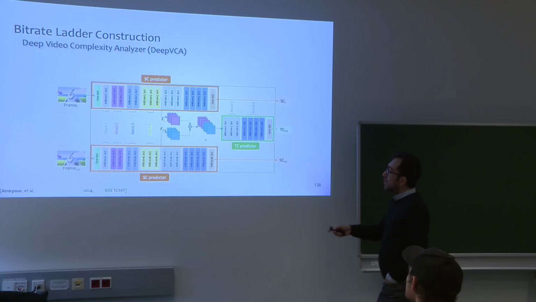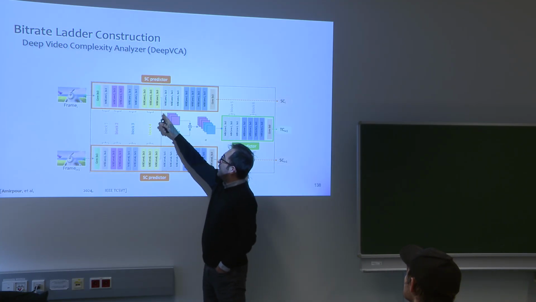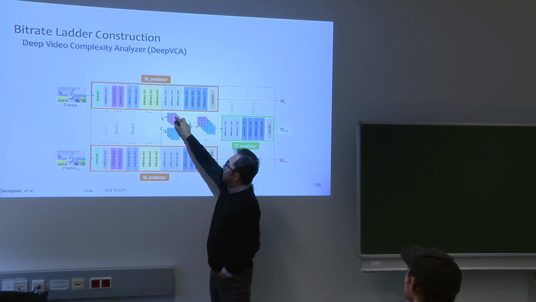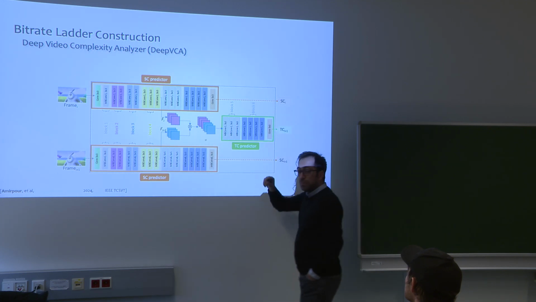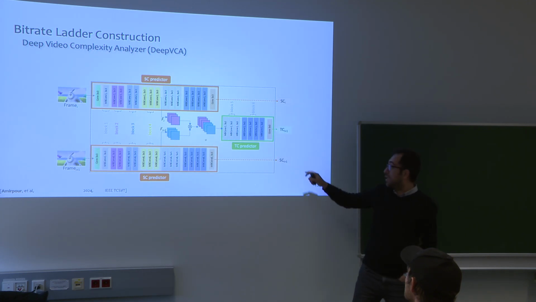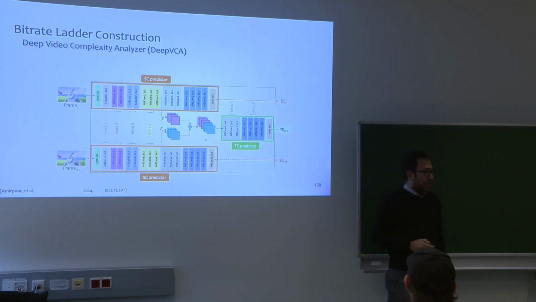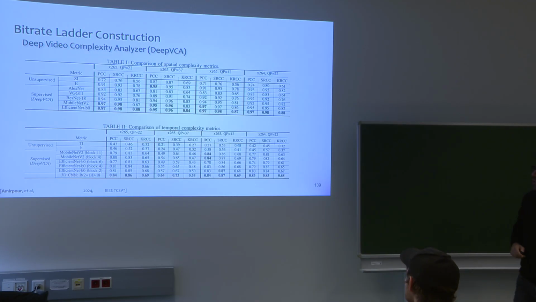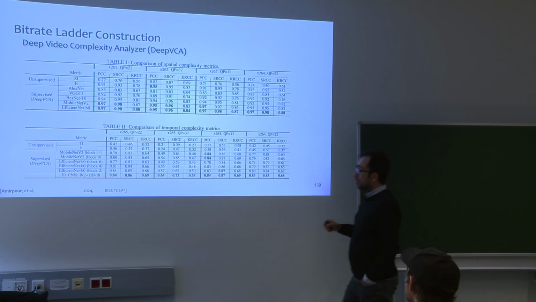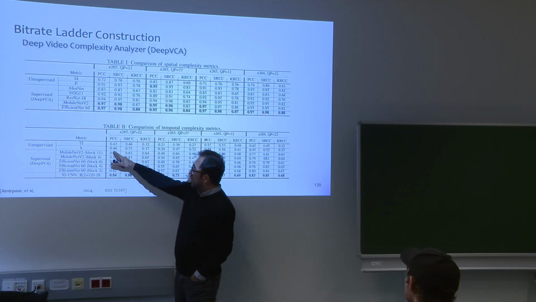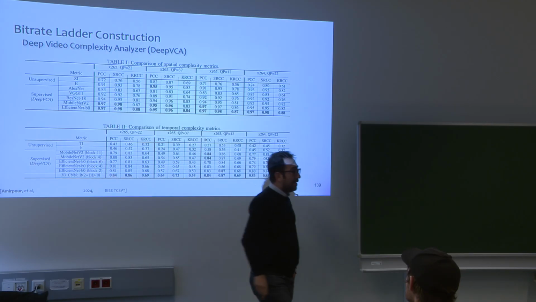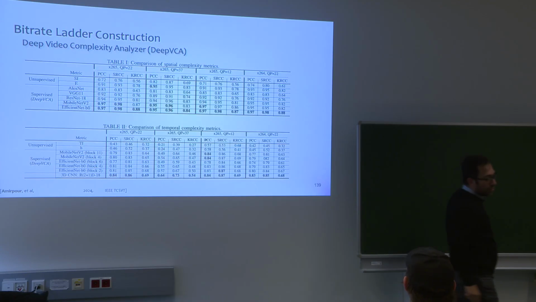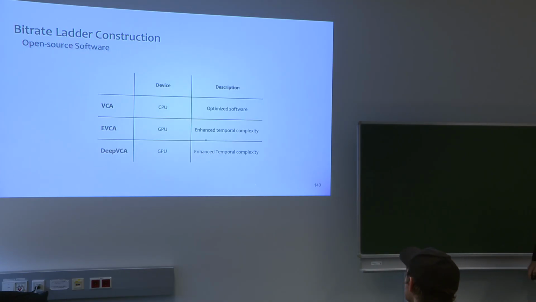As you can see here, from somewhere in the network we extract the latent features, and then we concatenate them and compute the similarity of the features to predict the temporal complexity. Our results show that, in particular for temporal complexity, from the state of the art the correlation is around 46%, and we reach around 84%, a huge, huge improvement compared to that one.